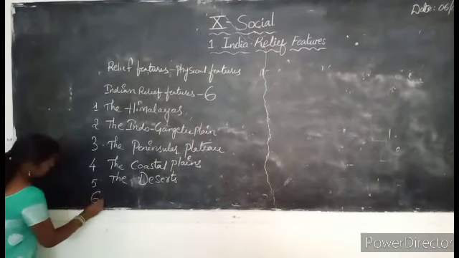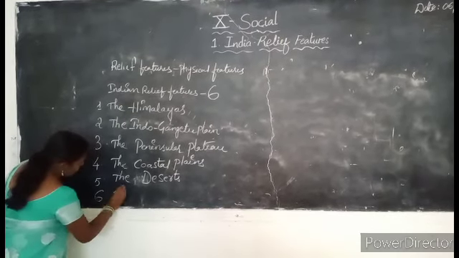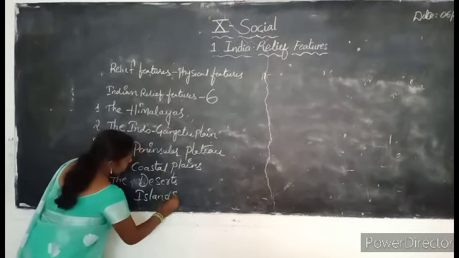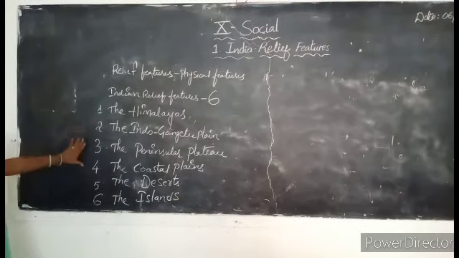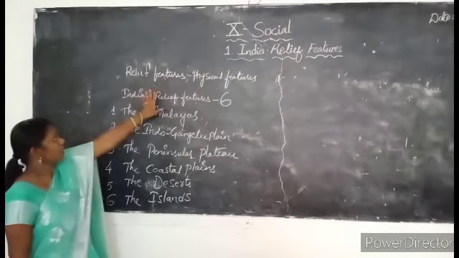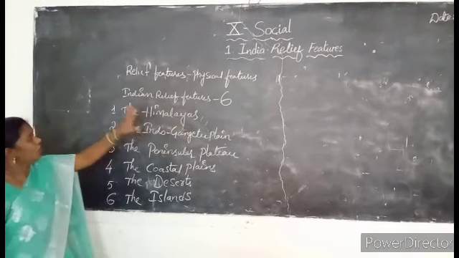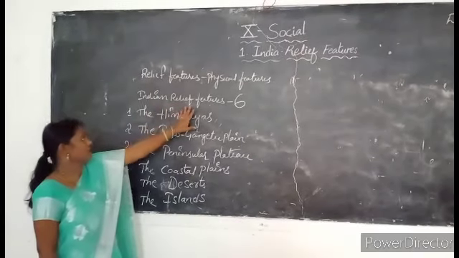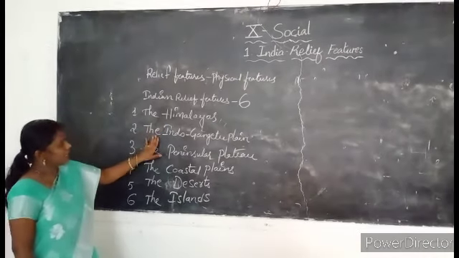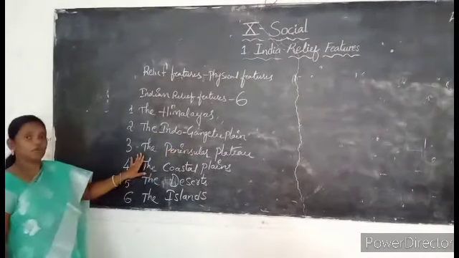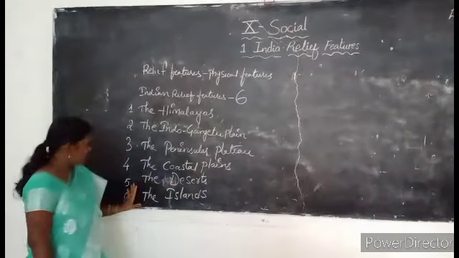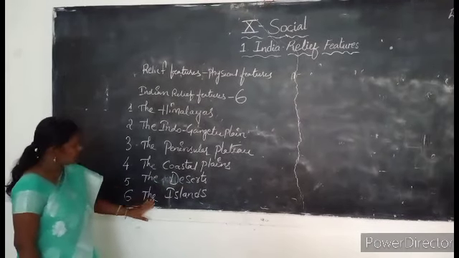And sixth one, that is the last one, the islands. So you have to remember these 6. You should not miss any one. Either in a 2 marks question they may ask how many relief divisions are there for our India, or they may ask to write about the 6 Indian relief features. The first one is the Himalayas, second one is the Indo-Gangetic Plain, third one is the Peninsular Plateau, fourth one is the coastal plains, fifth one is deserts, the sixth one is islands.